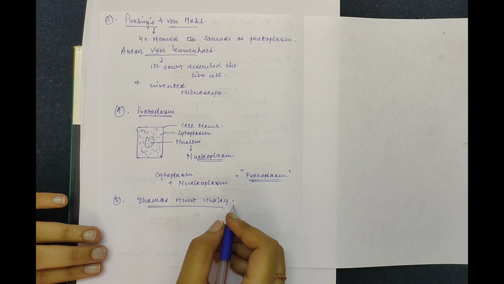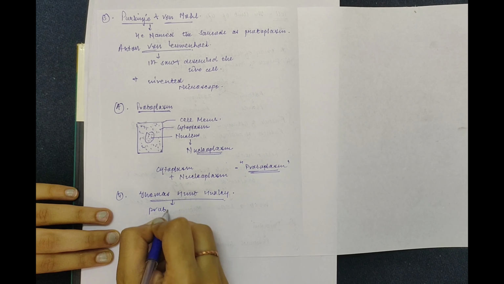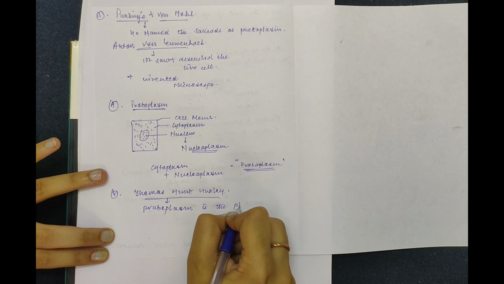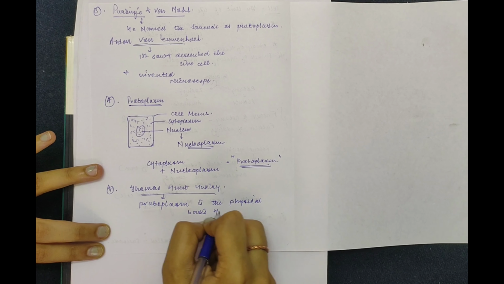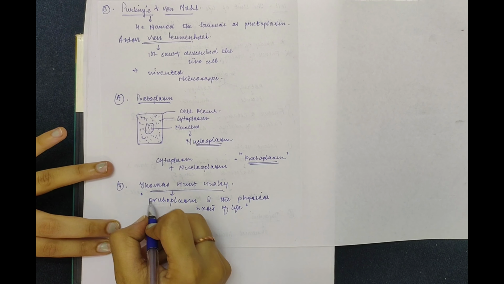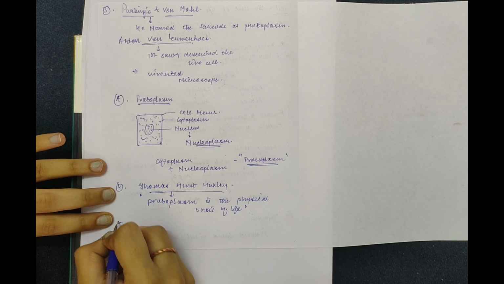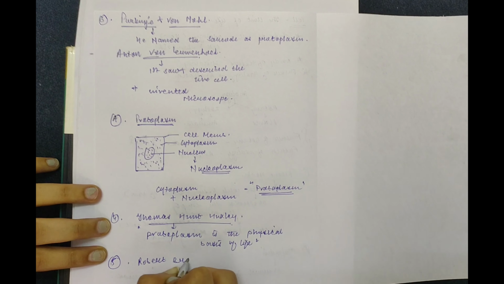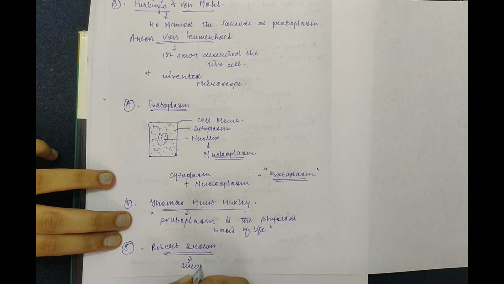There was another scientist known as Thomas Henry Huxley. He said that protoplasm is the basis of life. Protoplasm is the physical basis of life. What does that mean? It means that all the activities are carried out inside the cell with the help of protoplasm. There was another scientist, Robert Brown. He discovered the nucleus.